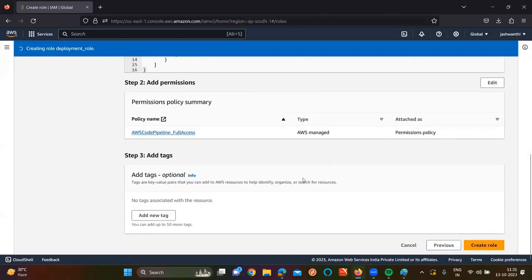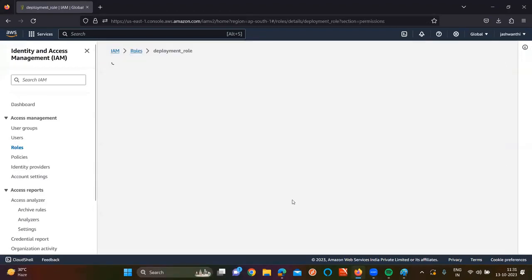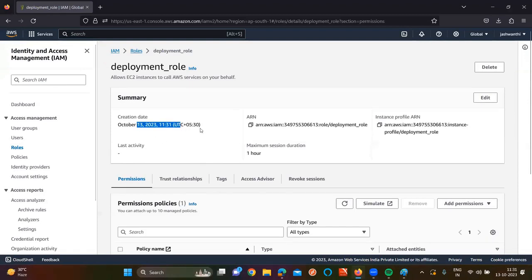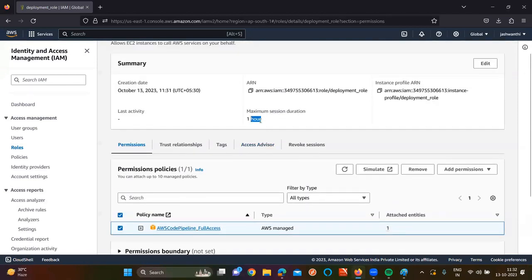The moment I select this role, it is going to tell me that this was created at so and so time. This is created for a deployment purpose, and there is a maximum session hour. How much time do we have, sir? Specific time I am able to give or not? For a specific service, the CodePipeline service, and for a specific time only I am providing the role. But for an IAM user, we cannot restrict only for a specific time. But for an IAM role, I am able to restrict or not, sir?